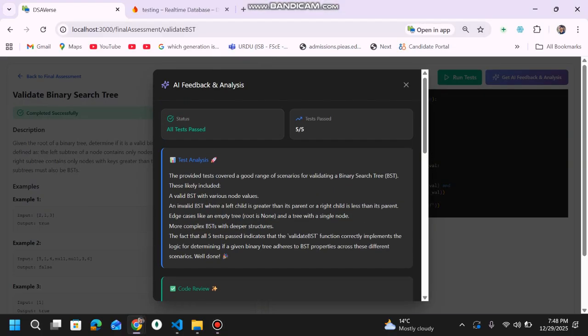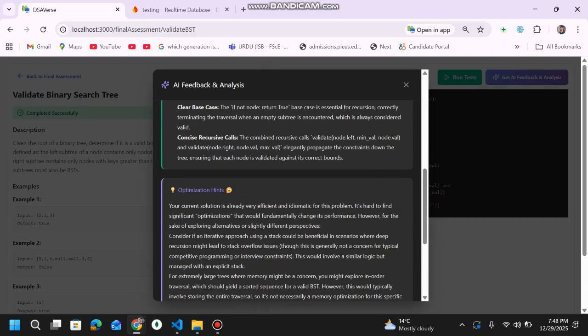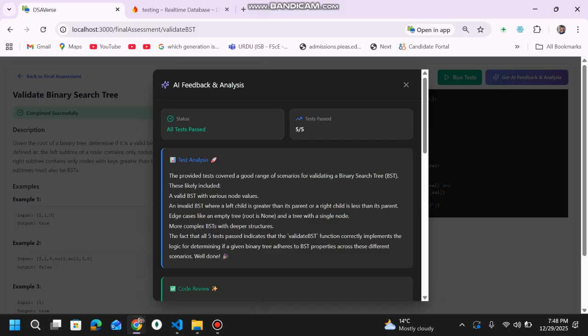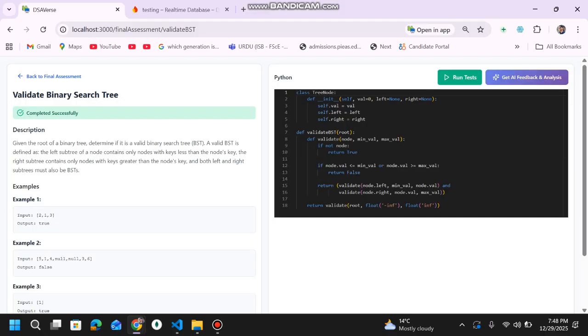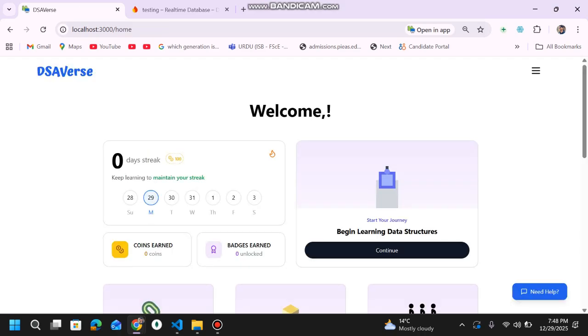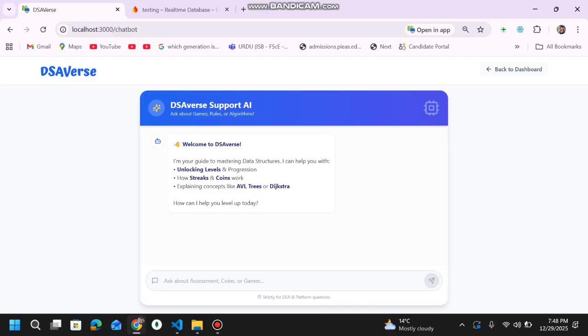So as I was telling you, it tells you about the optimization hints and the code that you have submitted. Let me shut it down quickly and go back to the home page to show you the remaining features. This is the home page. Now we also have a chatbot here which tells you about the platform. It can help you solve your basic queries you have about databases.